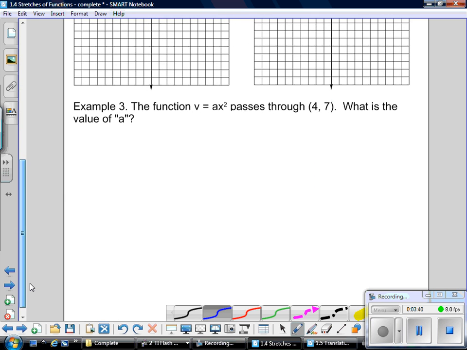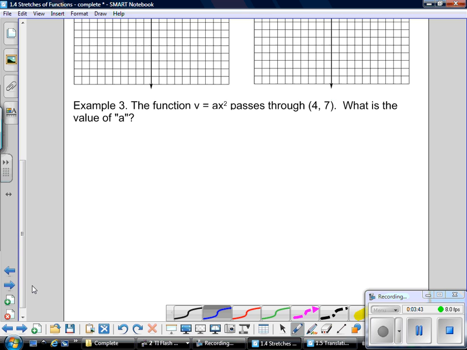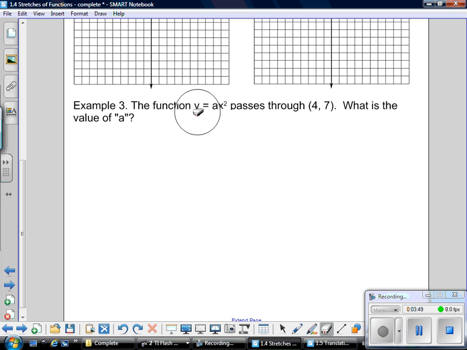Now, the next type of question is a little bit different in the sense that we have the function y equals ax squared, and I know that it passes through the point 4, 7. Okay, but I don't know the value of a. So if it's in the form y equals ax squared, it means it still has a vertex at 0, 0.